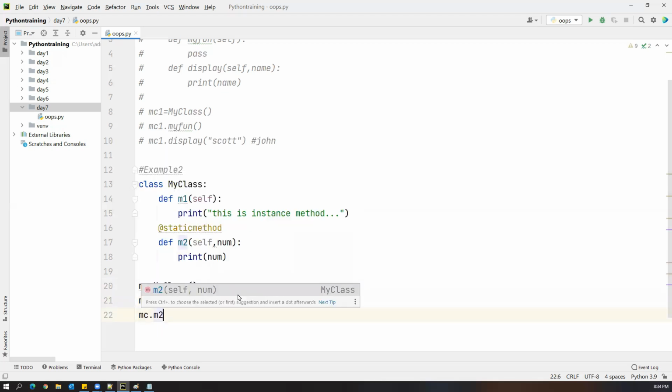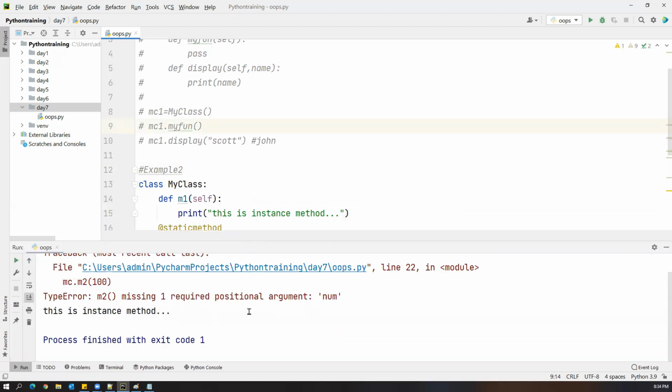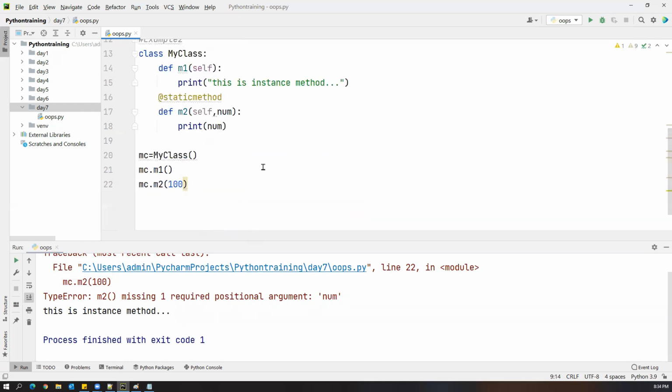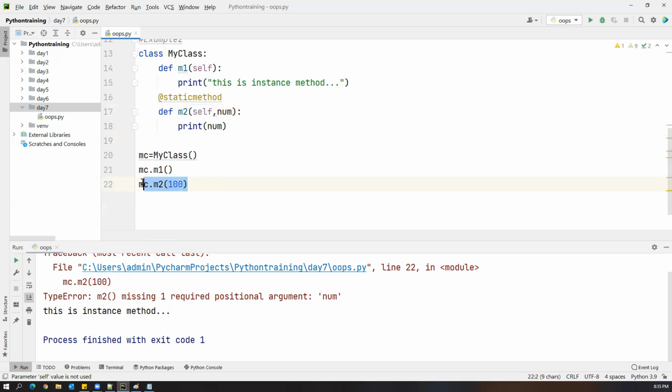Can we access m2 here? Yes, m2 also we will be able to access, but we need to pass one parameter. I'm passing 100. Now execute and see how it will work. What is it giving? It is giving an error: one required positional parameter, num. So here for the static method m2, we just passed only one argument. But as soon as you say static method, self also expects one argument. So here one argument is not enough.